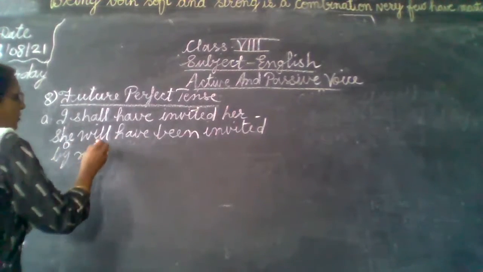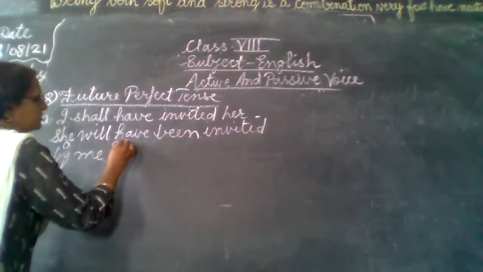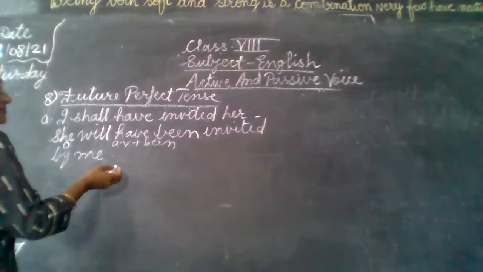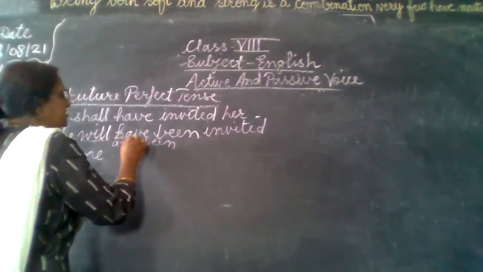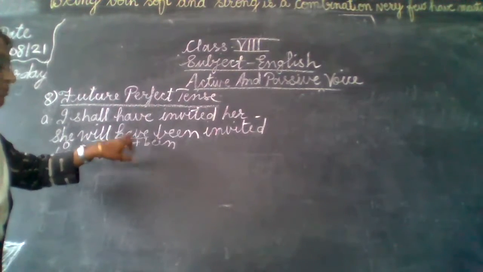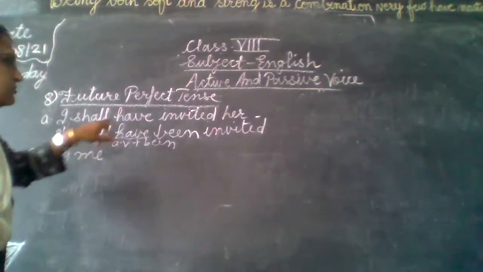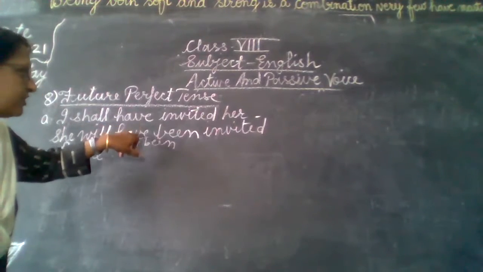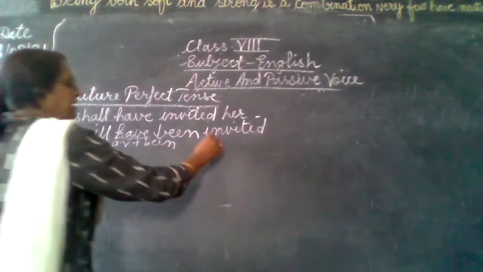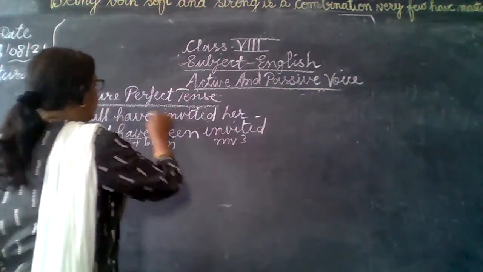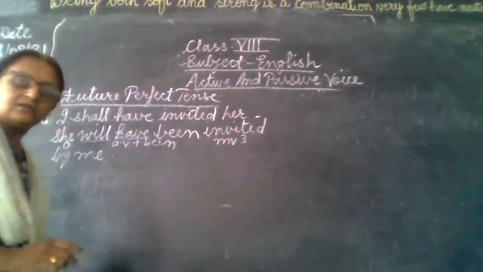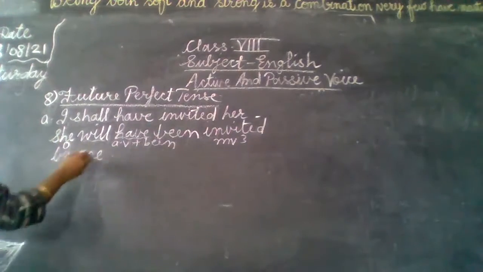So here, after the object, these are the auxiliary verbs plus being. After the object, auxiliary verbs plus being will act as the auxiliary verb. First will is used, then have is used, and with have we use been. Then the main verb stays in the third form as it is, because in the perfect tenses the main verb is already in the third form. And then by plus subject.